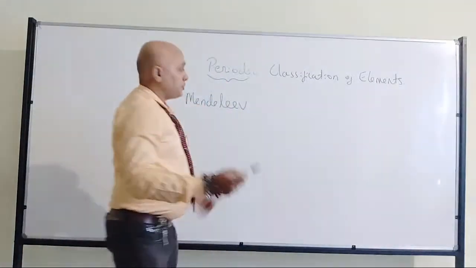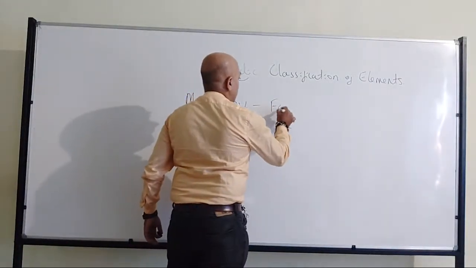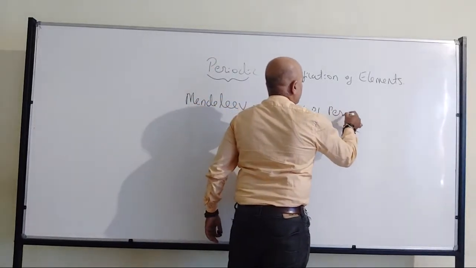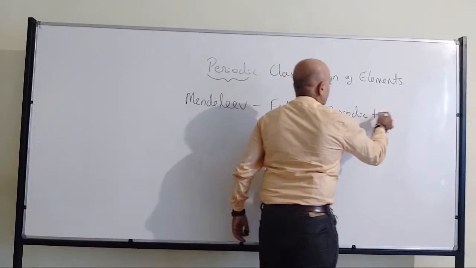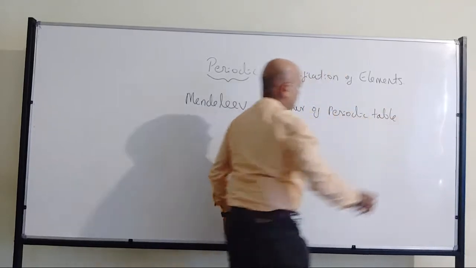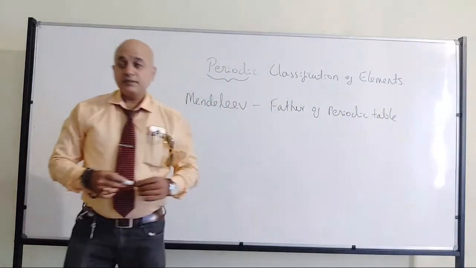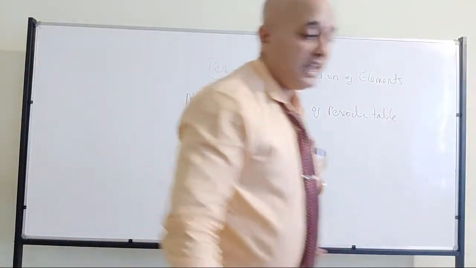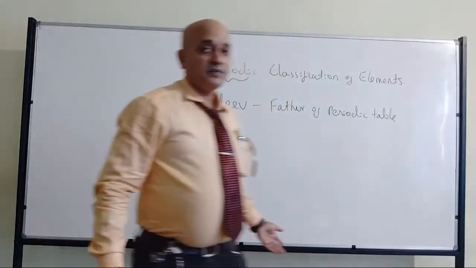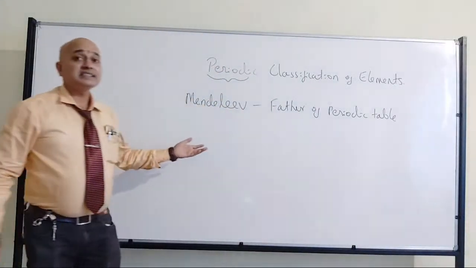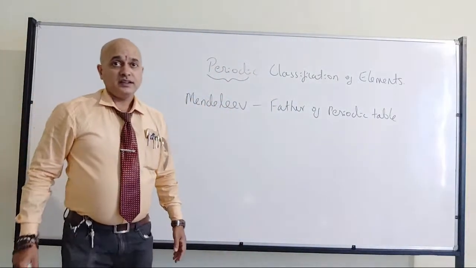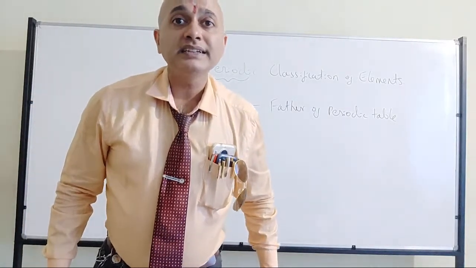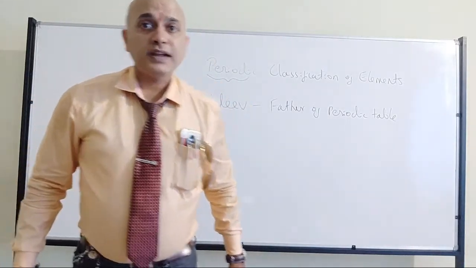Due to his contribution, he is considered the father of the periodic table. Because he is the one who gave the first idea, who arranged these elements with respect to increase in their atomic weight. Therefore he is considered the father of the periodic table. Okay?